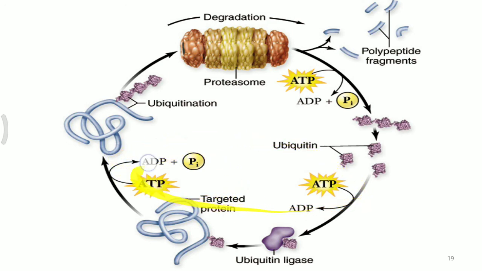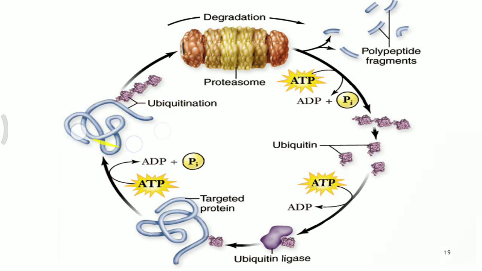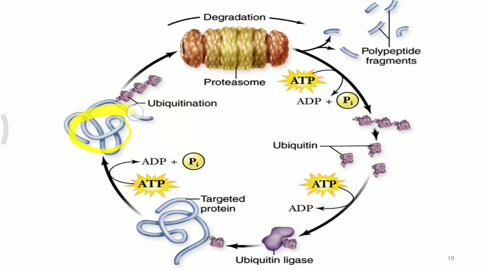All these activities need ATP. Once ubiquitin is finally attached to the protein that needs to be destroyed, the protein goes into the proteasome and is degraded into smaller fragments. That is called ubiquitin-mediated degradation of the protein. That is also another way of controlling gene expression or controlling various protein functions.